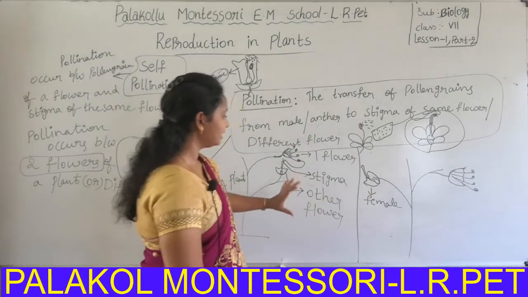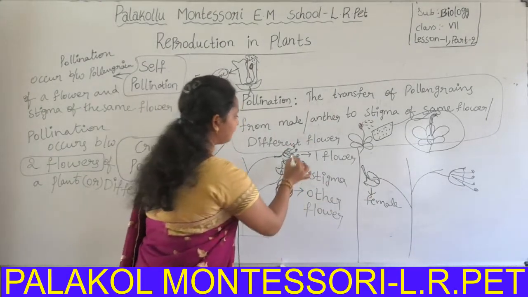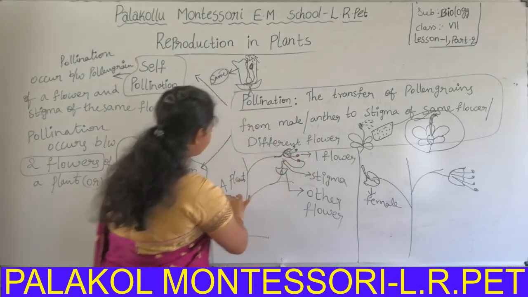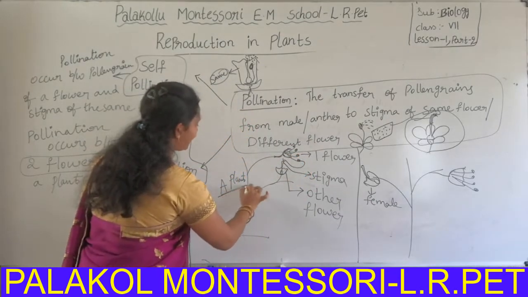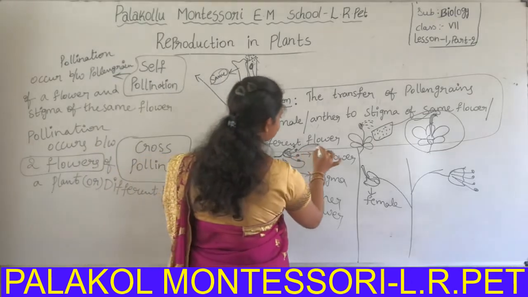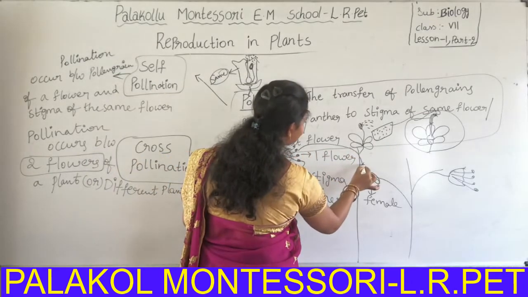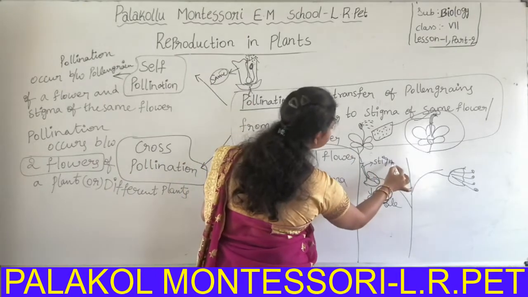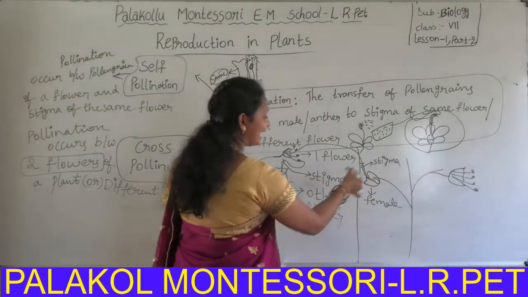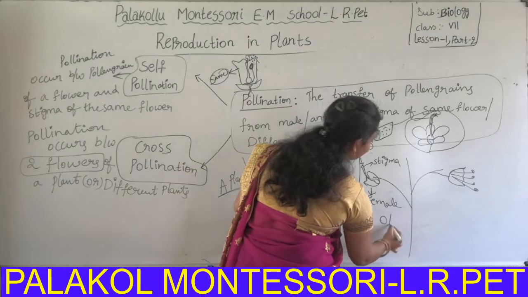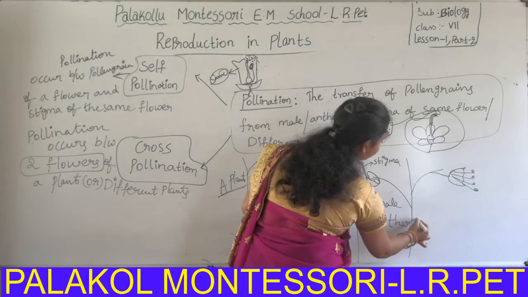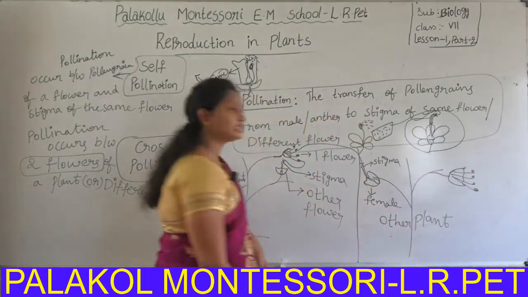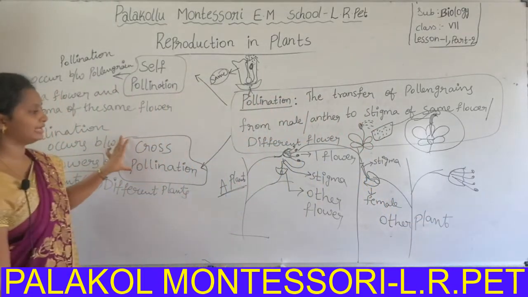But in cross pollination, the pollen grains from one flower of one plant reach the stigma of another flower of another plant. It is also called cross pollination.